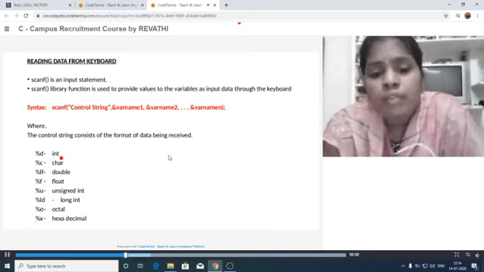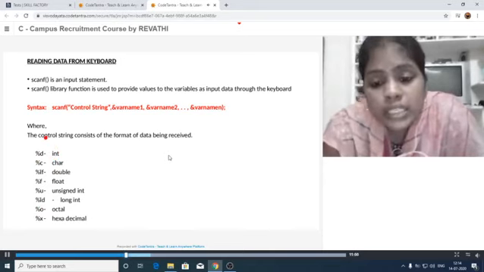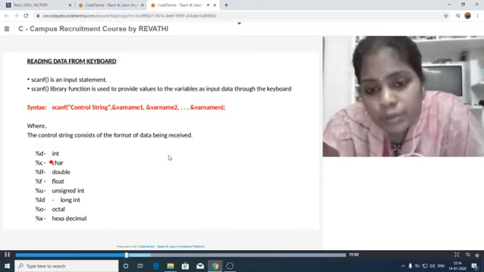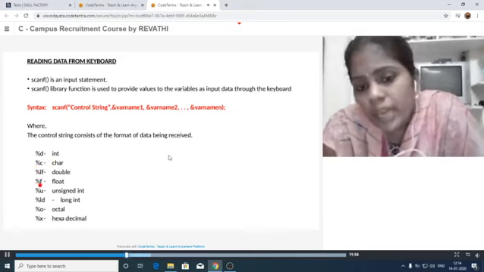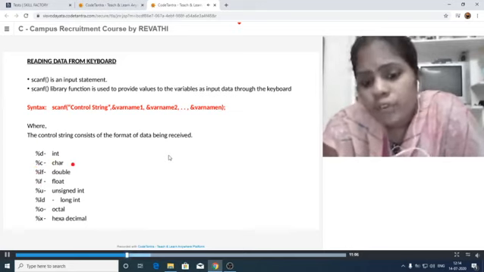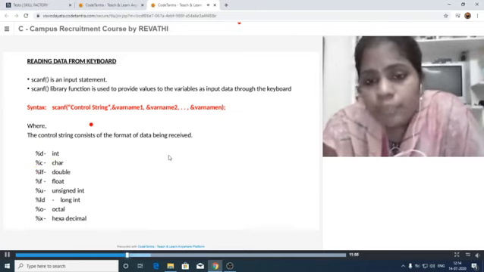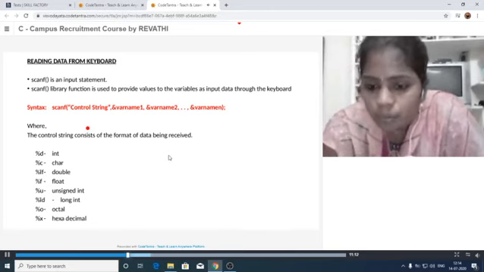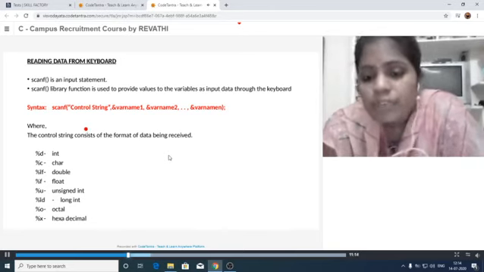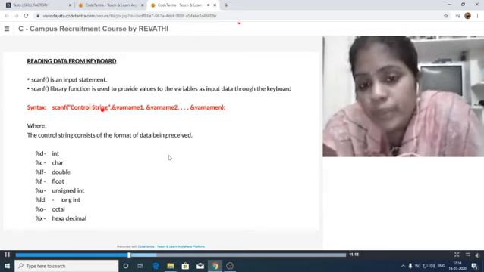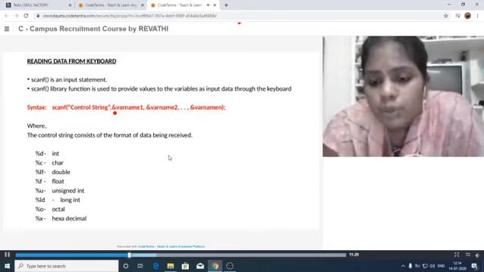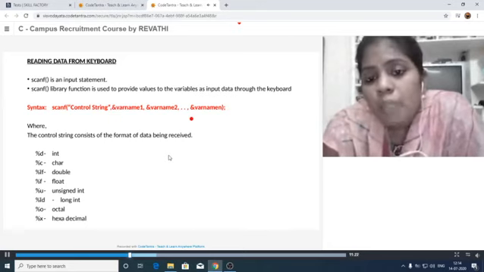For integer type data, we use %d, for character %c, for float %f, like that. Whatever type of data we are reading from the keyboard, that specifier has to be used here. That is the control string, which should be written within double quotations, then a comma, then ampersand and the variables list.